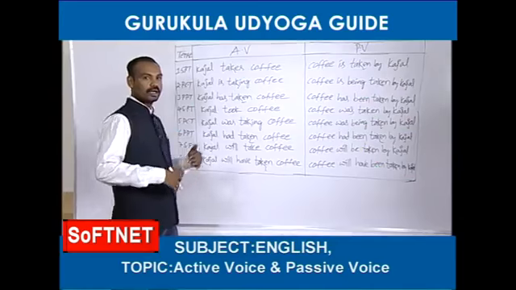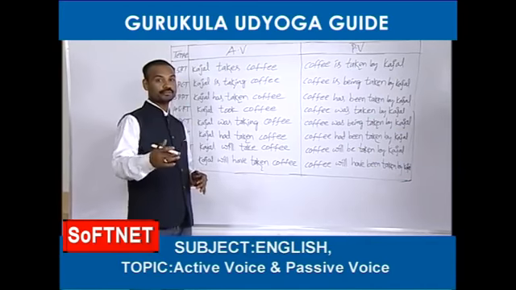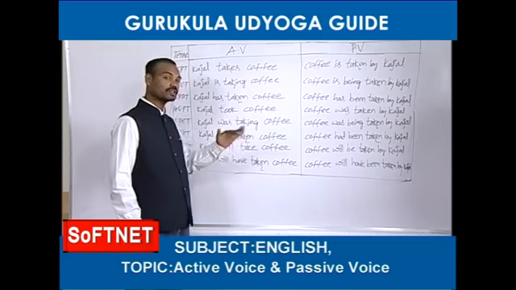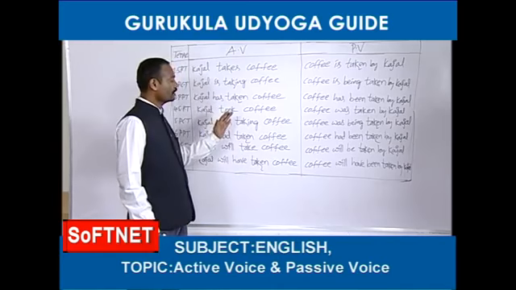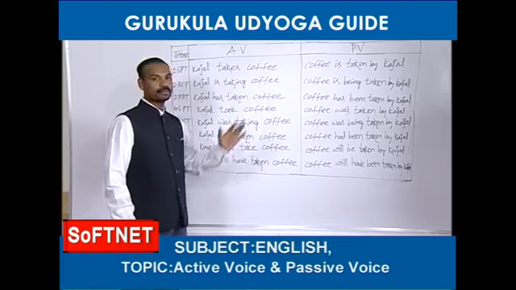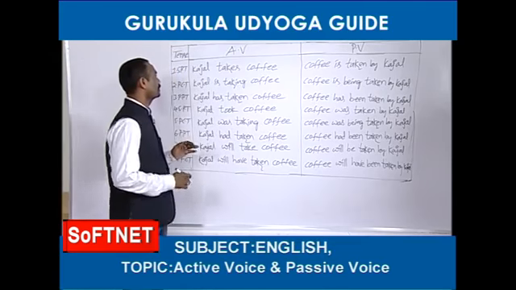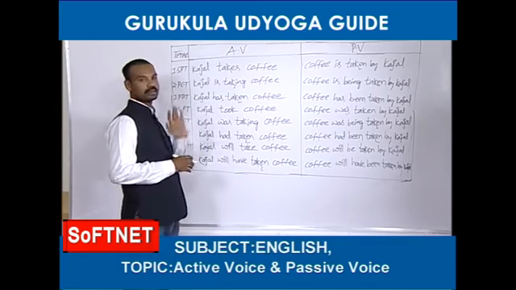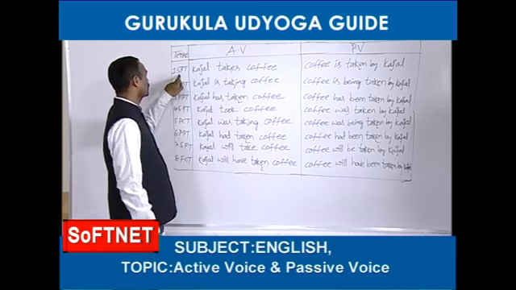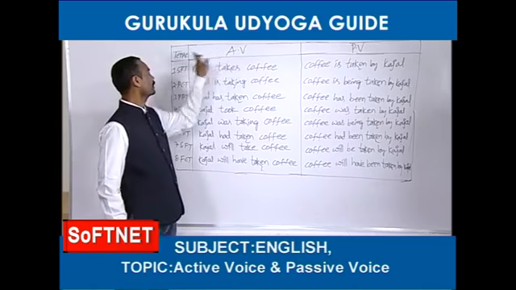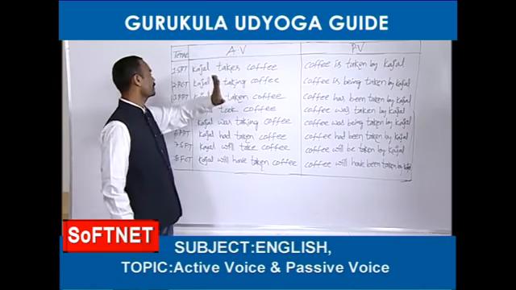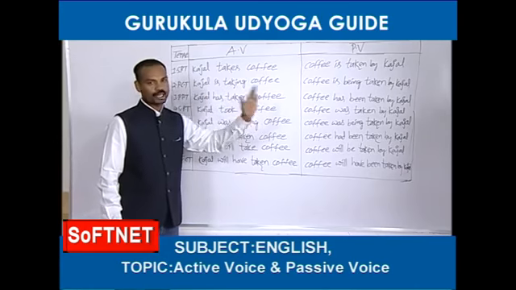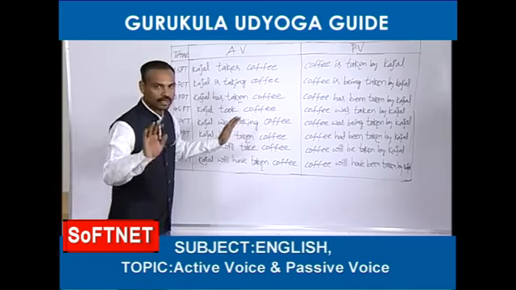Friends, I have told you just now that I would give you a beautiful table which can help you a lot in changing active voice sentences into passive voices. Right. See, from 8 tenses, 8 examples have been given here. So tense, active voice and passive voice. What I have told you, only 8 tenses can be changed into passive voice. I have told you very clearly, that's fine.